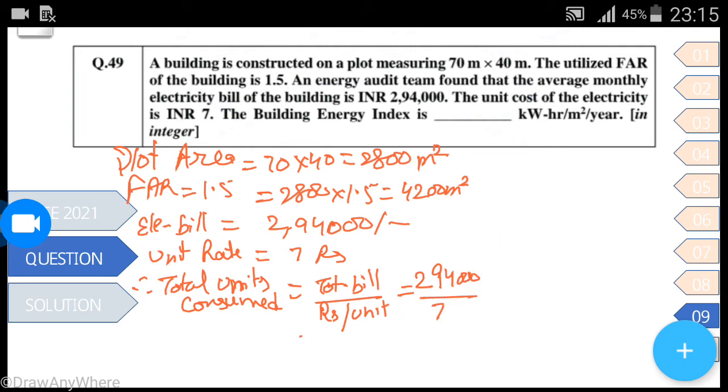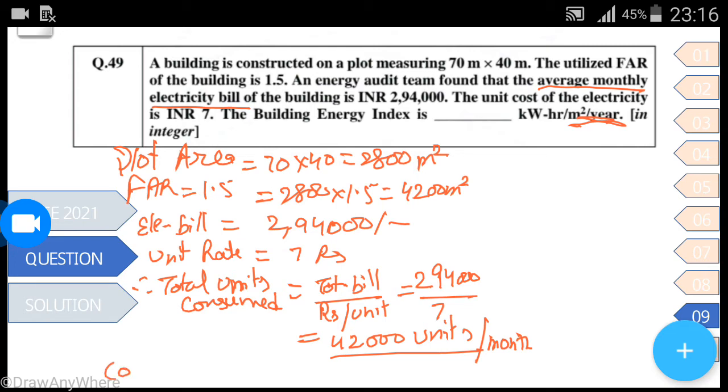It comes to be 42,000 units. So 42,000 units per month, because this is the average monthly electricity bill, so units per month, and we have to find the answer in year. So you have to consider this very brilliantly.